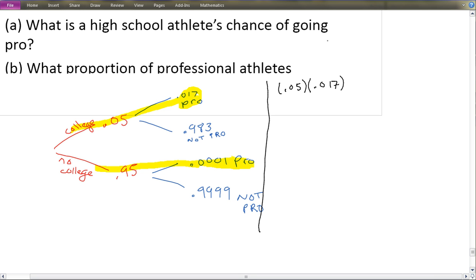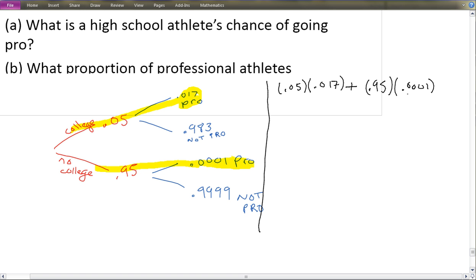A 5% chance of playing in college, 1.7% chance of going pro from there, and then add that to your second branch, where you have 95% not going and playing in college times 0.01%. 0.01% is going pro straight from high school.